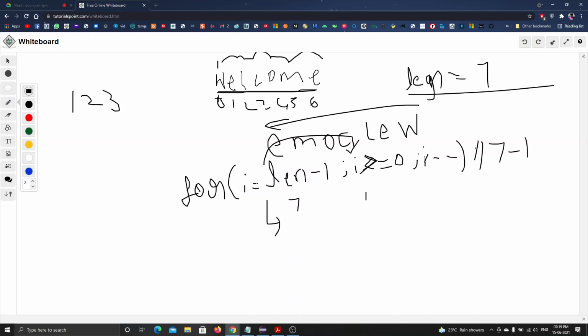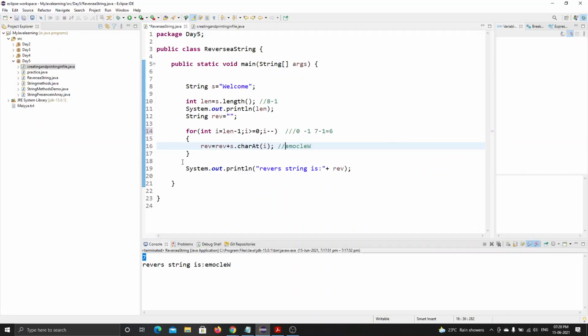Index value always starts counting from 0, 1, 2, 3, but the length always starts counting from 1, 2, 3. It considers it as a value, so it is 1, 2, 3, 4, 5. Let me explain this with debugging so you can easily understand.